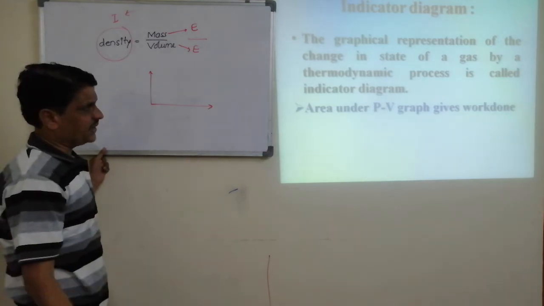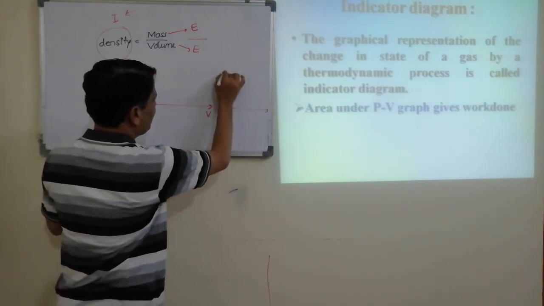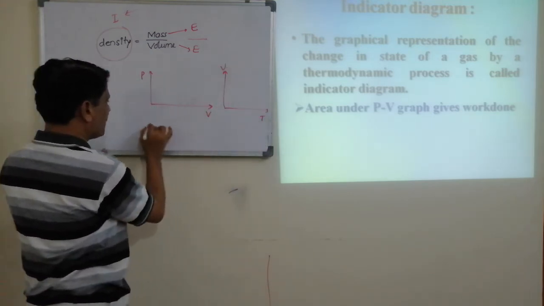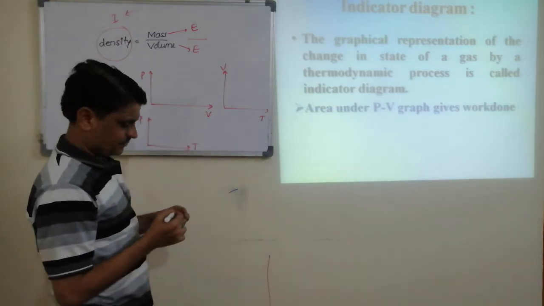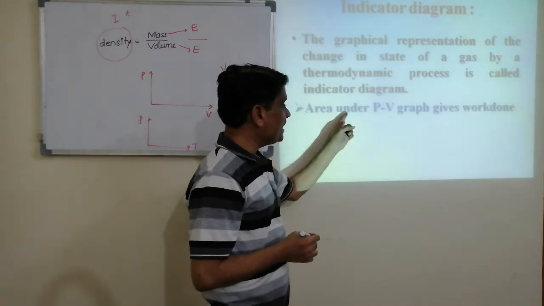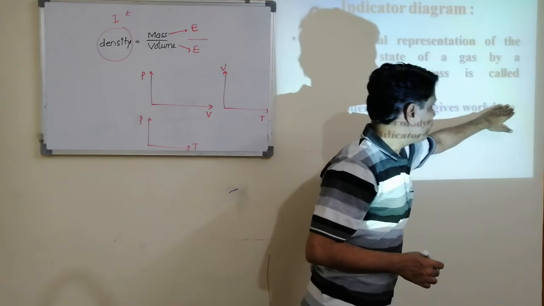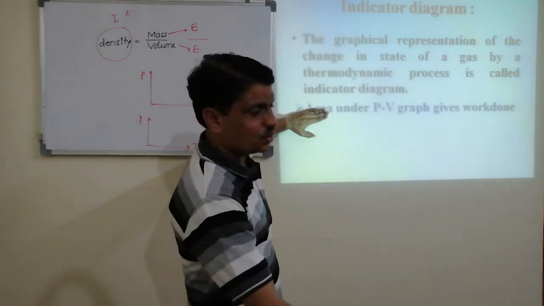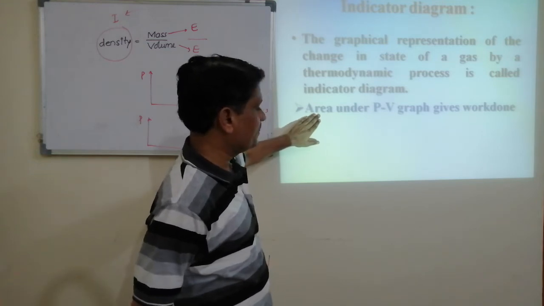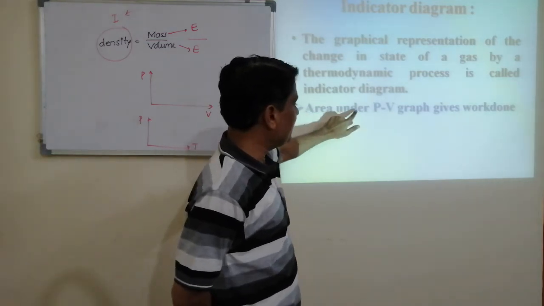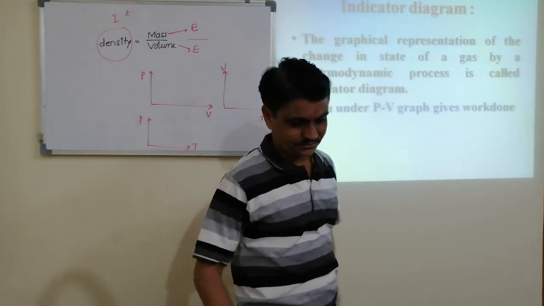It may be pressure versus volume, volume versus temperature, or pressure versus temperature. But keep in mind, area under the PV graph gives work done. Most important sentence of this topic. I will discuss most of the questions on this sentence. Area under pressure versus volume graph gives work done.